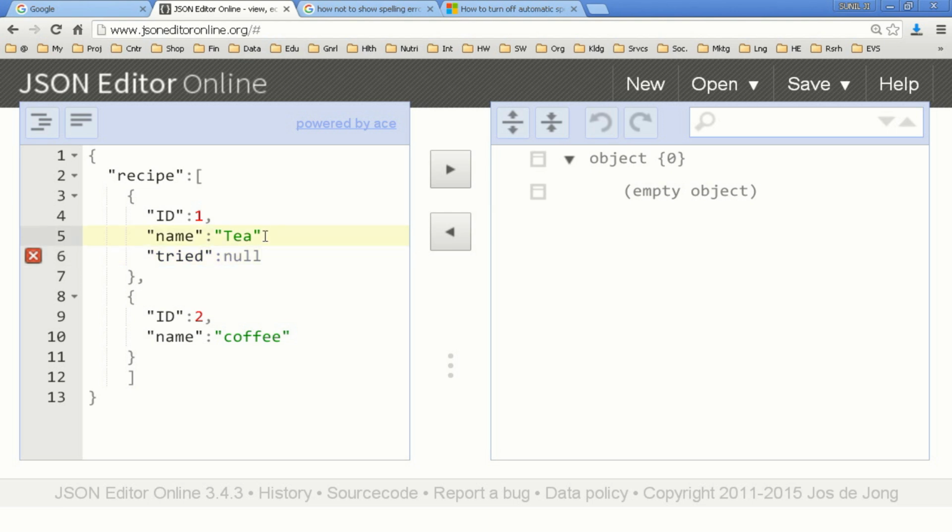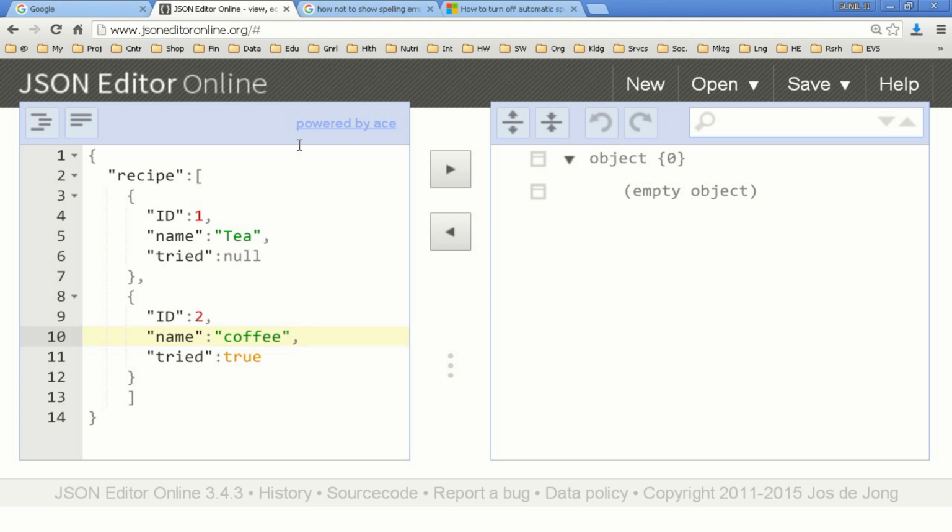So I have to put a comma here, and here if I have this entity tried, I can also give yes here. But I cannot put a Boolean variable as yes, so I have to give true. So this will also be allowed, but then I have to give this comma.